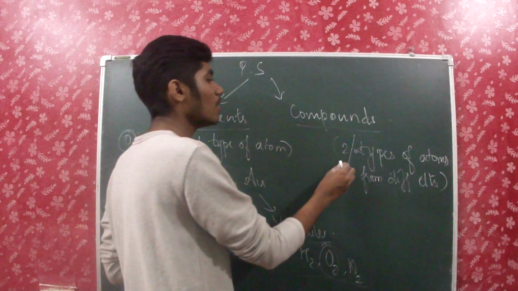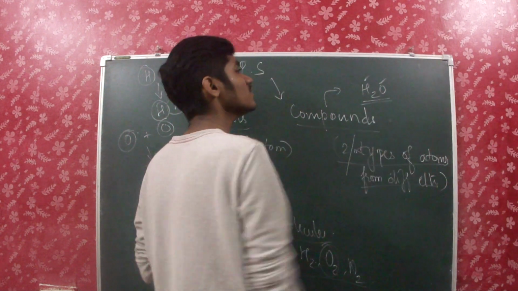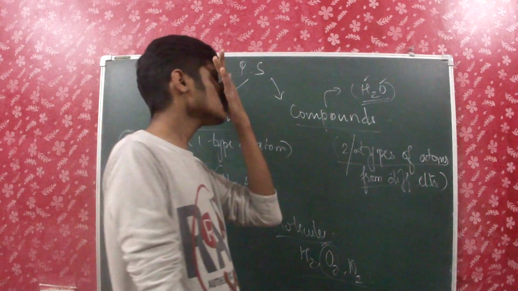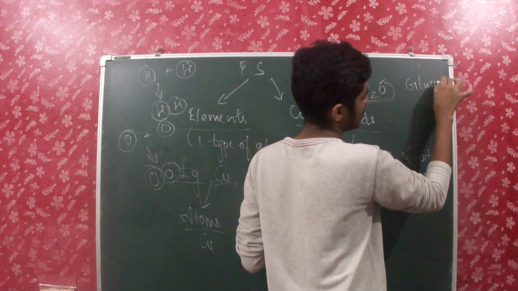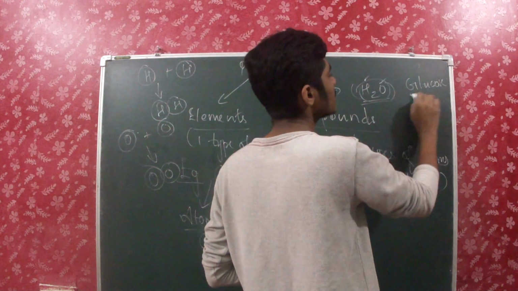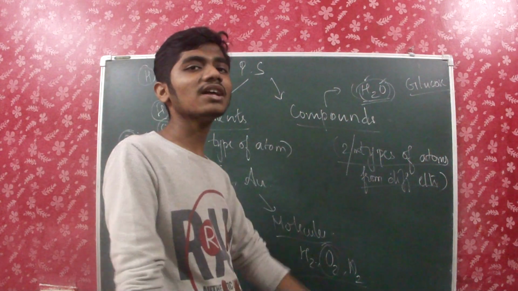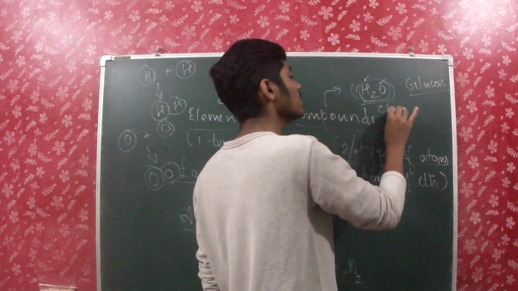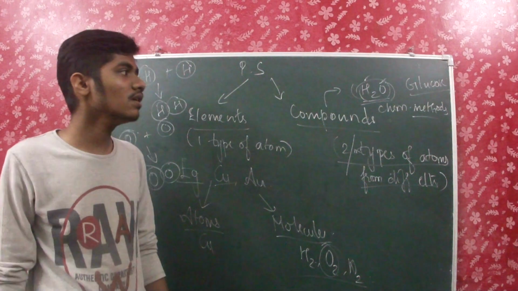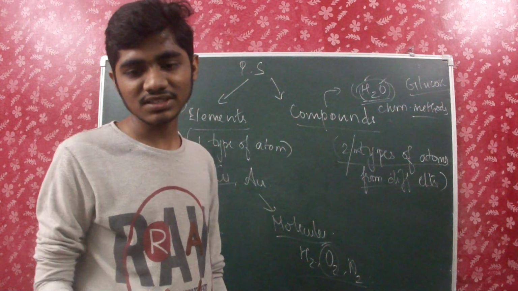Now if we talk about compounds, they have two or more types of atoms from different kinds of elements. A very good example is H2O. There are two kinds of atoms present here, hydrogen and oxygen, brought together from different elements. Then you have glucose, and all these are examples of compounds. As I told you earlier, they can't be separated by physical methods, but with chemical methods we can separate some of the components of the compounds, but not all. In physical methods it's definitely impossible, but in chemical methods it's possible.